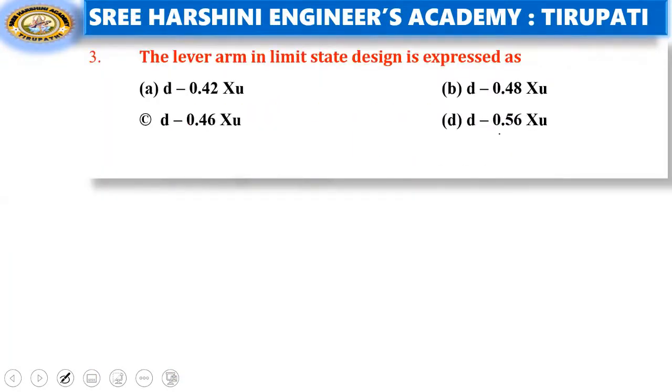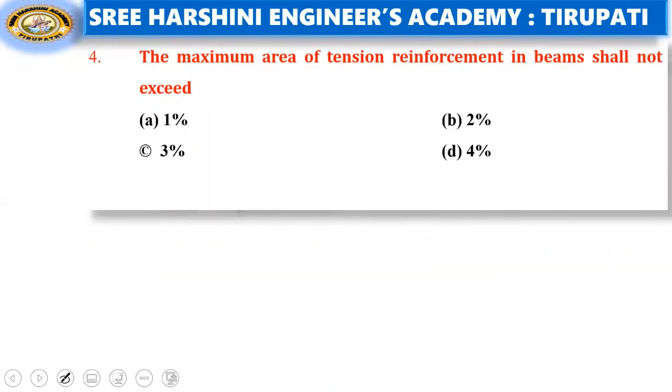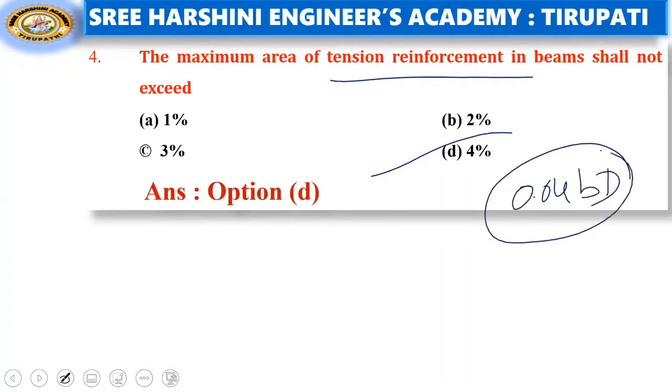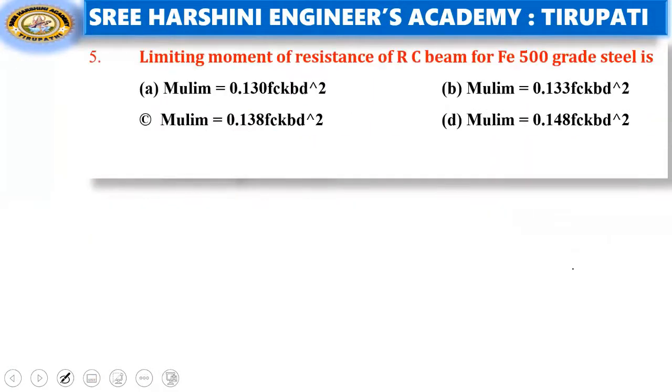The third question, the lever arm in limit state design, is expressed as D minus 0.4 XU. Next, maximum area of tension reinforcement in beams shall not exceed. The option is 4%, that means 0.04 BD. So the maximum area should not exceed this. Keep this point in mind, it is for beams only. See the next question.